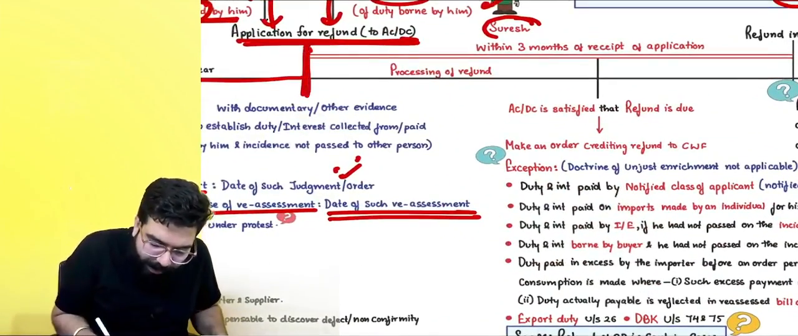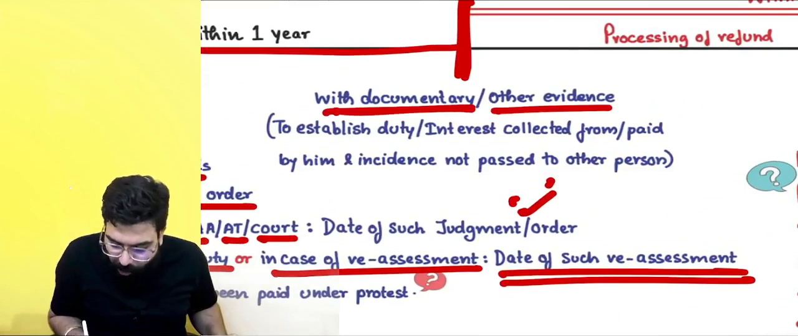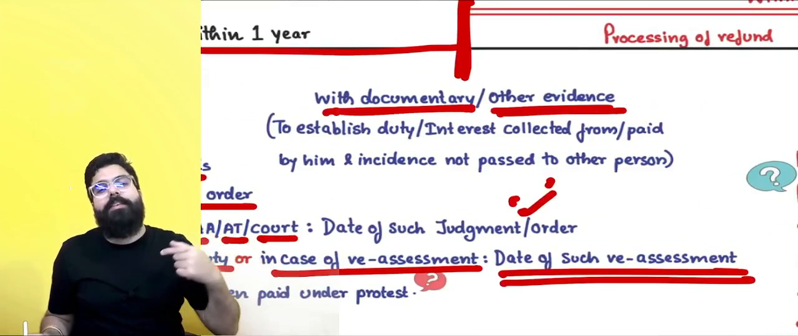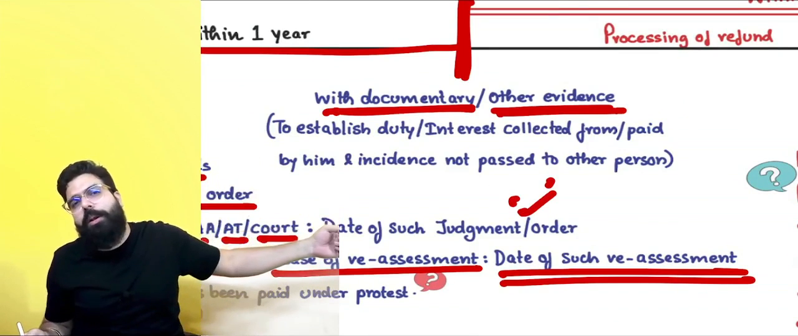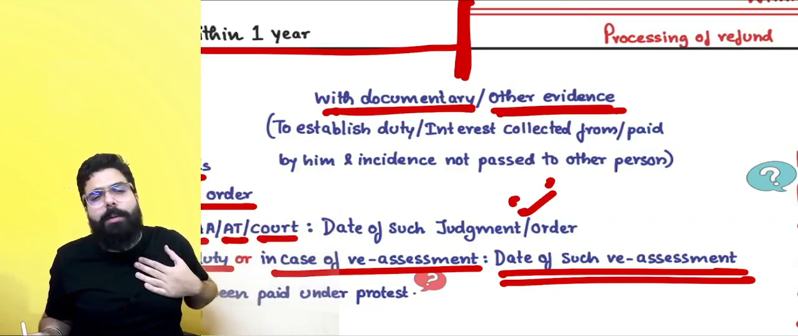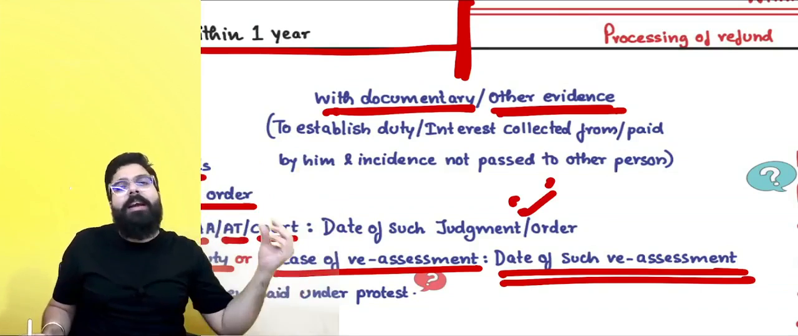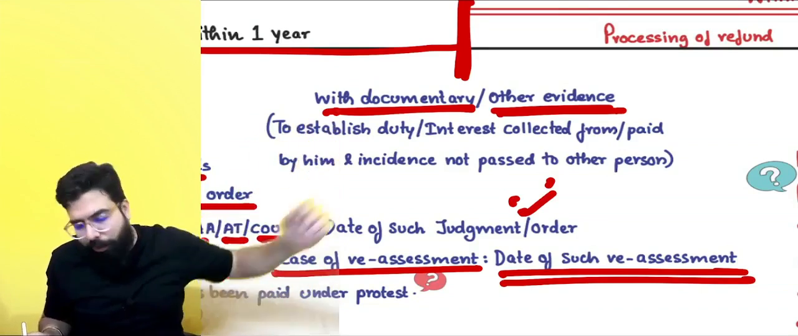So, sir, when I am filing an application, I have to give documentary or other evidence to establish that the duty or the interest is borne by me or paid by me, and I have not passed on the burden to the ultimate customer. It means I have only borne the burden, and that I have to prove. If the customer is filing, then he has to prove that he has not passed on the burden further.